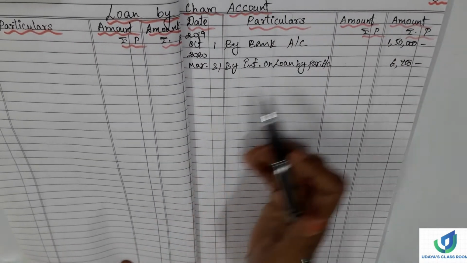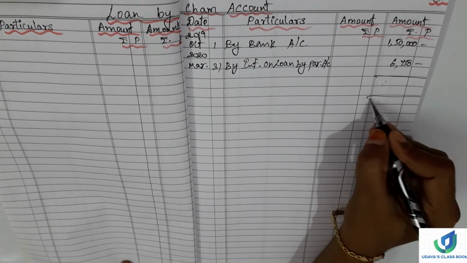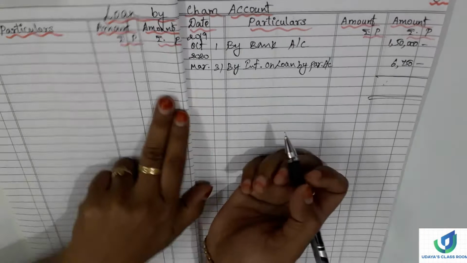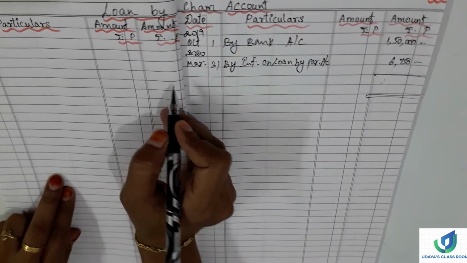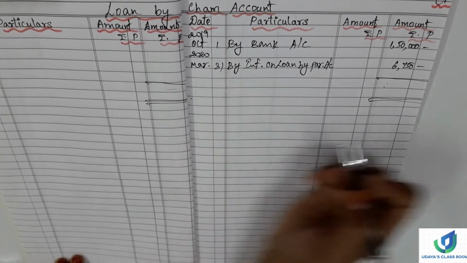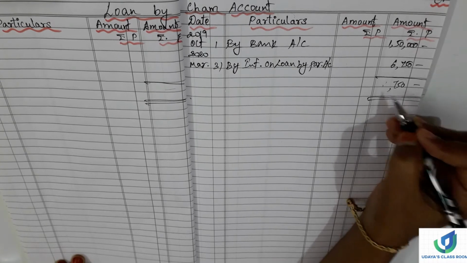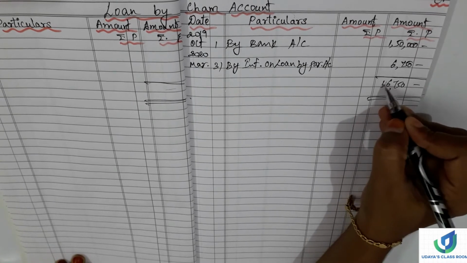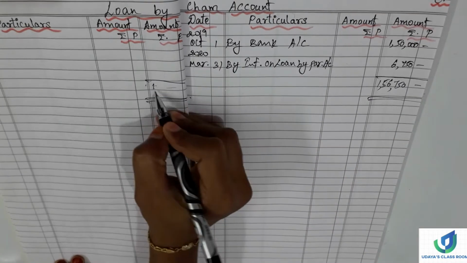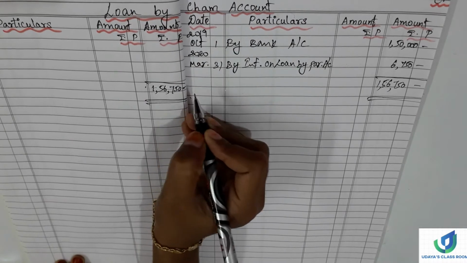So here also we can close. Yes. So the total would be 1,56,750. 1,56,750.